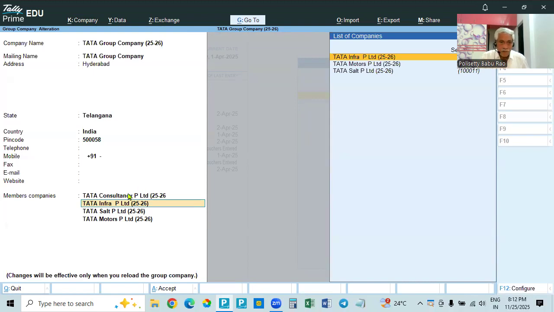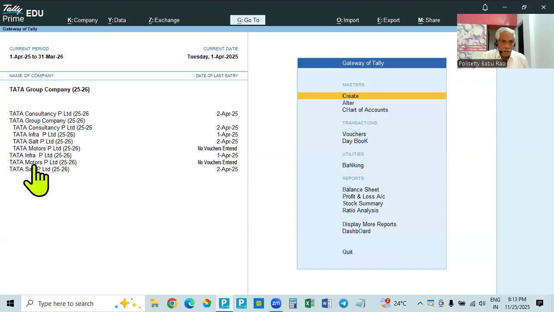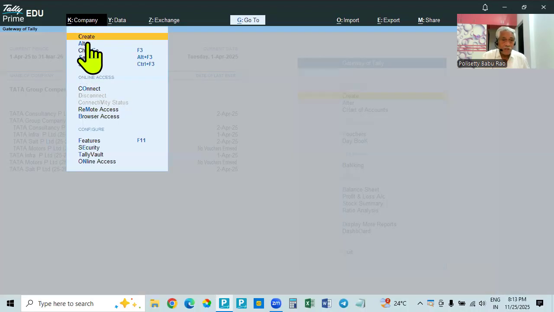Not Tata Infra. We are removing Tata Salt. Okay. Now go here. Tata Salt we are removing. Go to group company. The first one and second one cannot be removed. So go here, Alter.